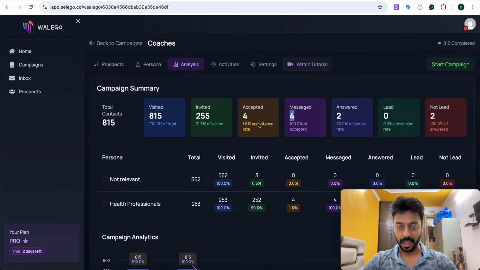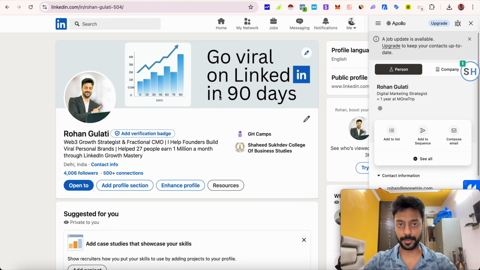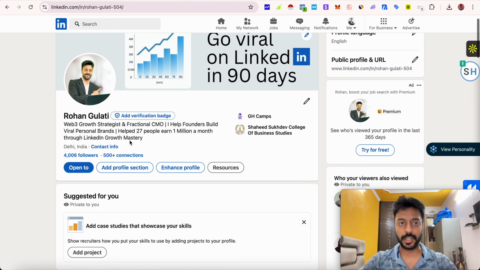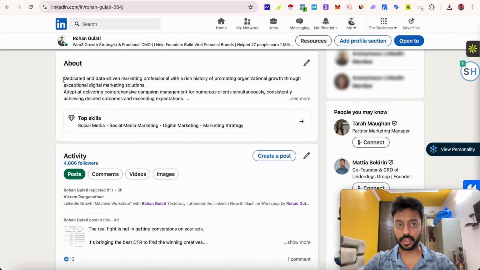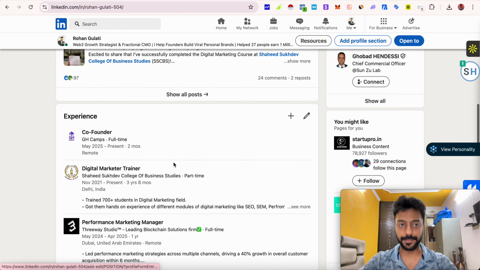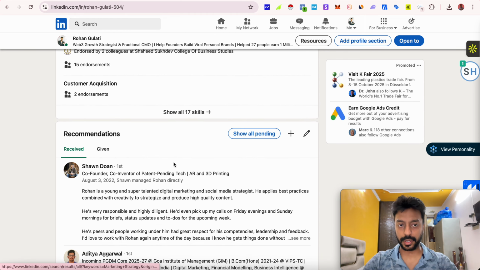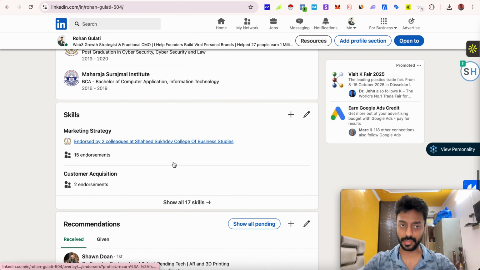But when you have optimized your profile, just like this profile, where everything is in its place, right? Where you have the right headline, right banner, right profile pic, and an optimized about section with your top skills. The activity section is working, the experience section is there. You have got recommendations from different people out there. You have got skills as well, the right skill set.